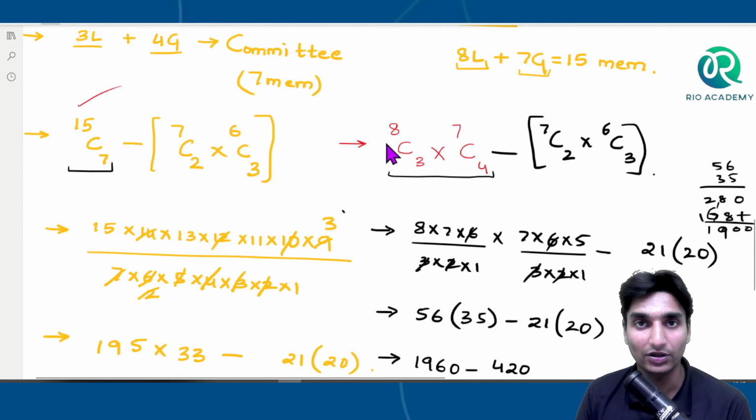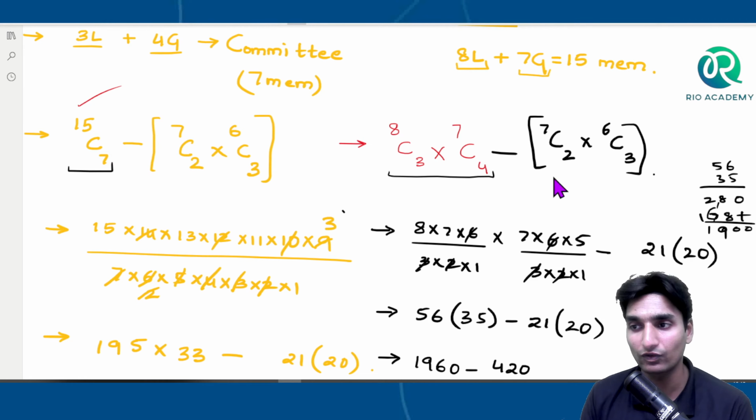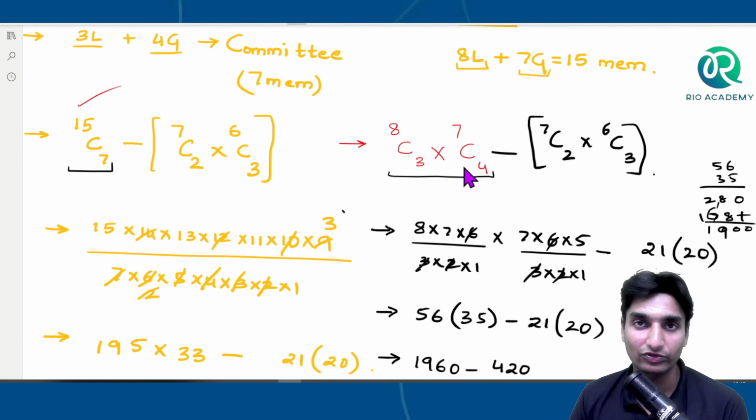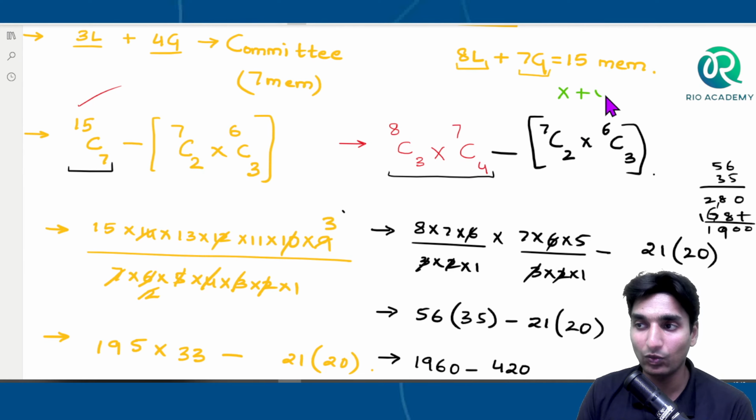This is the possibility. While 15C7 will give us all the possibility, guys, not just 3 ladies or 4 gentlemen. Any condition: 1 lady, 6 gents, 2 gents, 3 gents, and so on. So out of the total possibility of 3 ladies and 4 gentlemen, we are eliminating the possibility if X and Y are